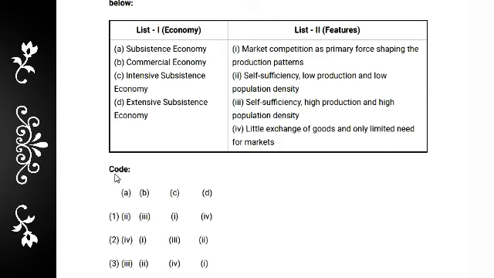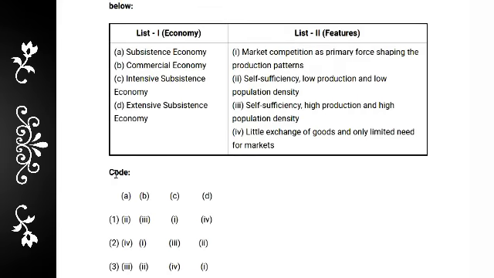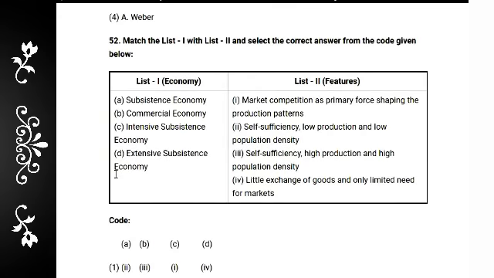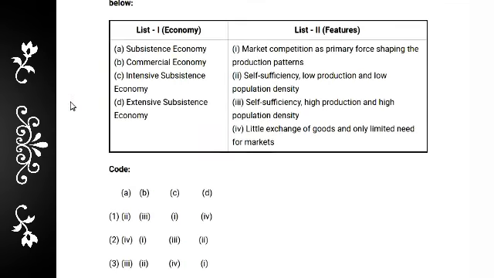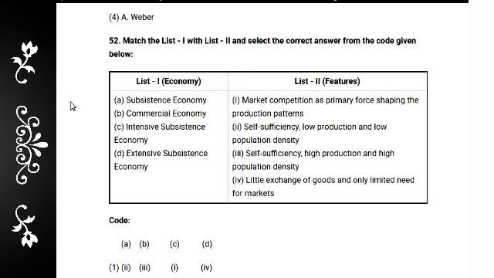Next question: match list 1 and list 2 and select the correct answer from the code. List 1 has economy and feature: subsistence economy, commercial economy, intensive subsistence and extensive subsistence.